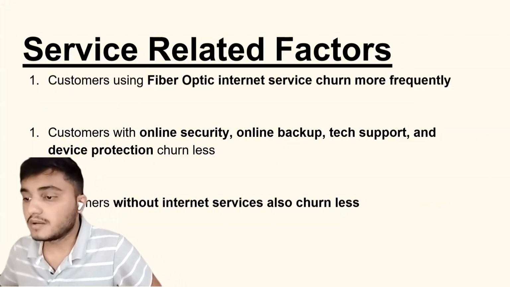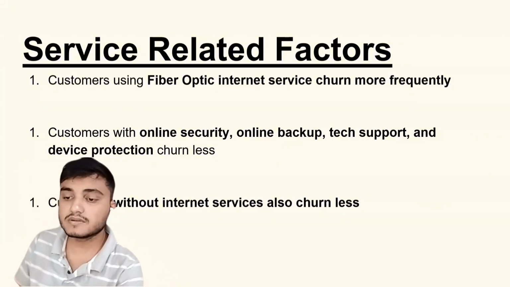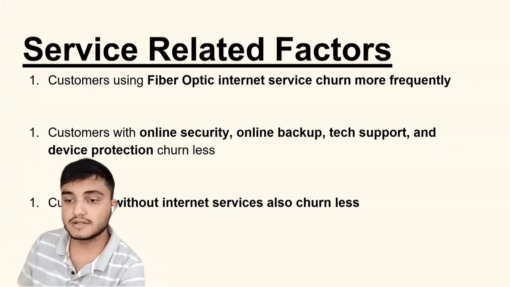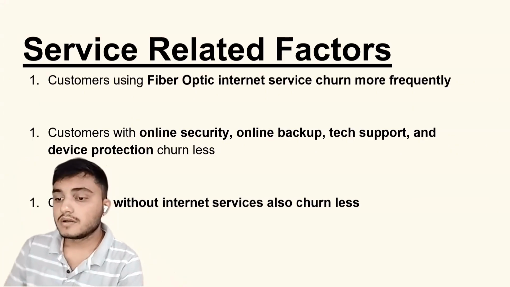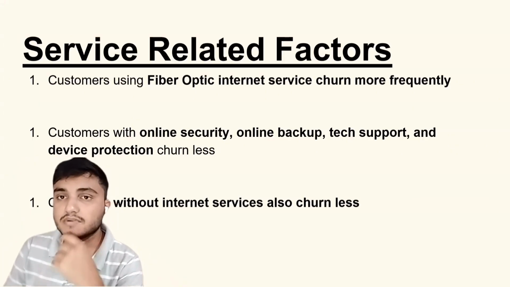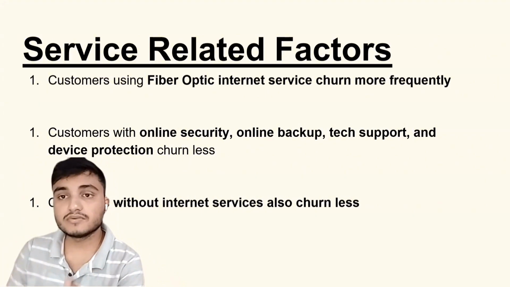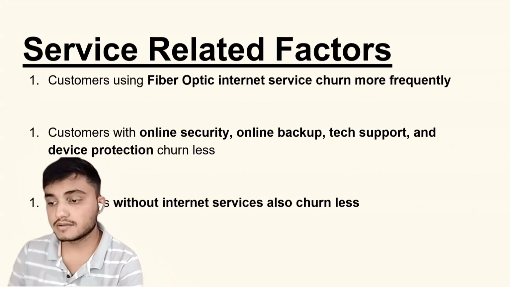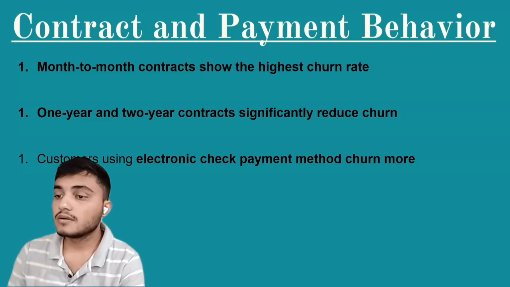Customers with online security, online backup, tech support, and device protection churn less. This is because they are getting good facilities. Those without internet service also churn less because they don't require those facilities. They were maybe only using it for calling, and it is a basic need nowadays. That's why they are less likely to churn.